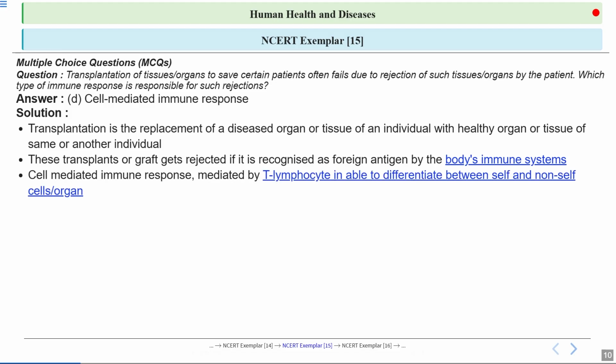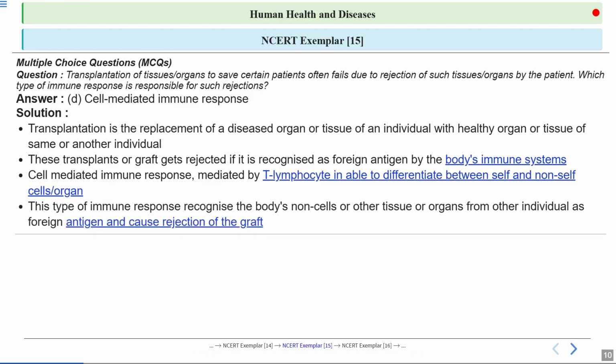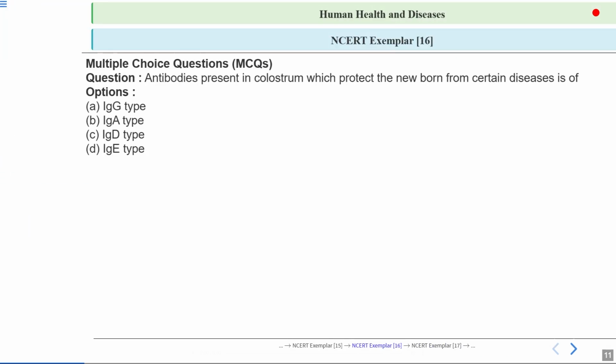Now, a specific part of the immune system responsible here is the cell-mediated immune response. This involves T lymphocytes. Cell-mediated immune response is mediated by T lymphocytes, and basically the organ rejection is due to cell-mediated immunity. This type of immune response recognizes the body's non-self cells or tissues or organs from other individuals as foreign antigens and causes rejection of the grafts.